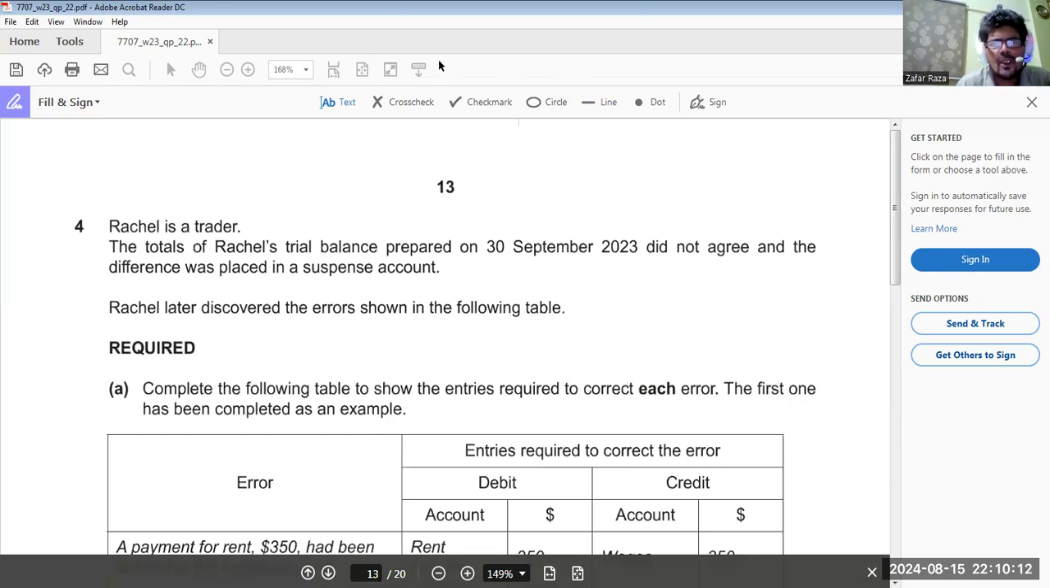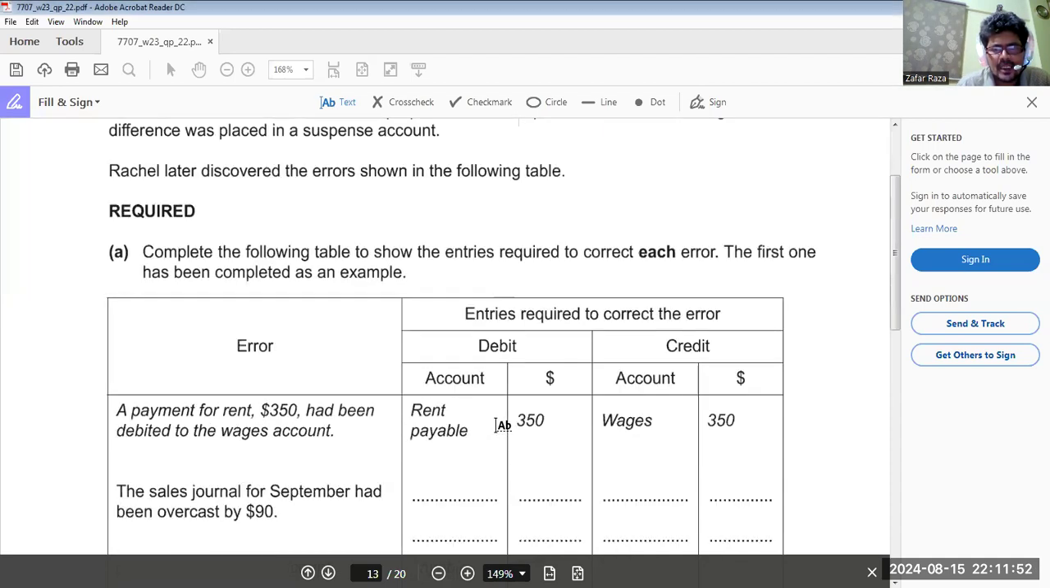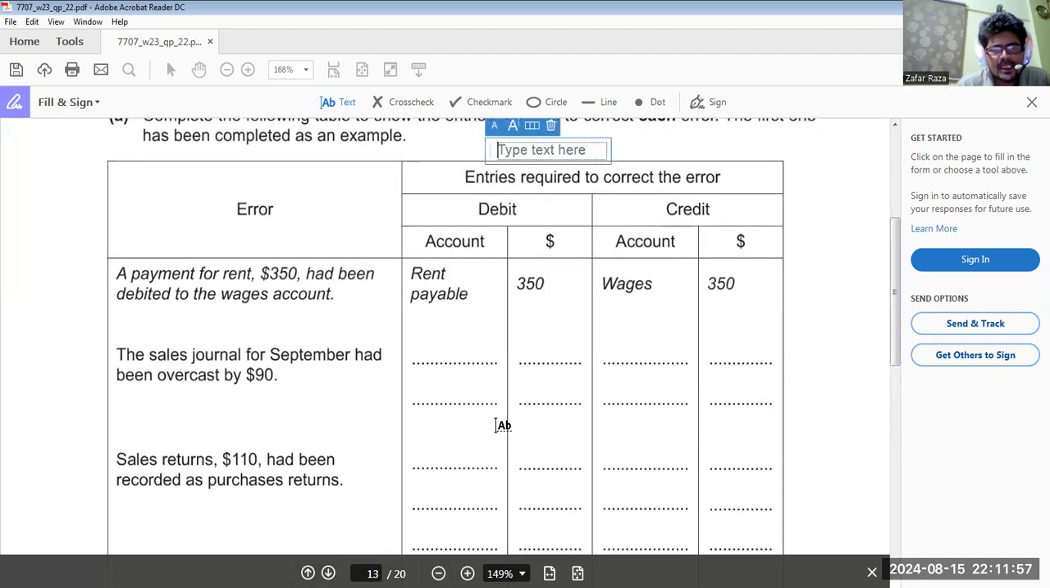Okay, question number 4. Rachel is a trader. The total of Rachel's trial balance prepared on 30th September 2023 did not agree and the difference was placed in a suspense account. Rachel later discovered the errors shown in the figure. Complete the following table to show the entry required to correct each error. The first one has been completed as an example. A payment for rent 350 had been debited to the wages account. So what we do, we debit rent payable and we credit the wages account.